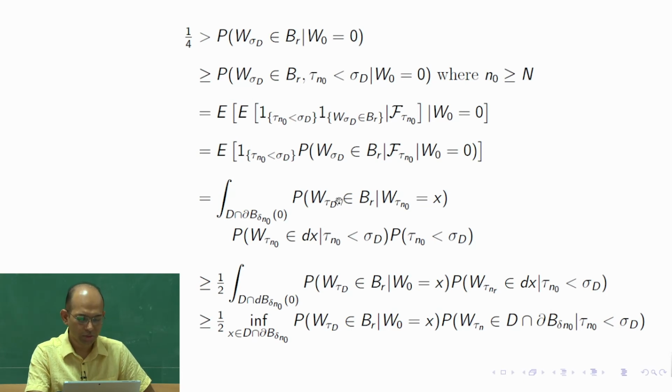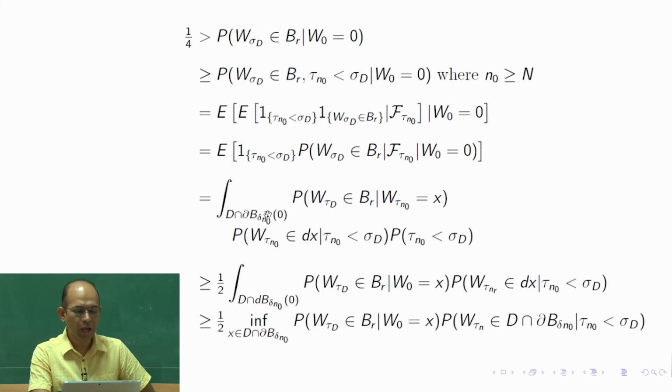So we need this, so we are having that intersection of these two things that we are doing using Bayes rule, that conditional probability and then product. Since we have incorporated this here, what are we left with? We are left with that this x we have to run among its scope. So what is the scope of x here? So w tau n naught, by definition, is on the boundary of the ball of radius delta n naught around 0. That is its scope.